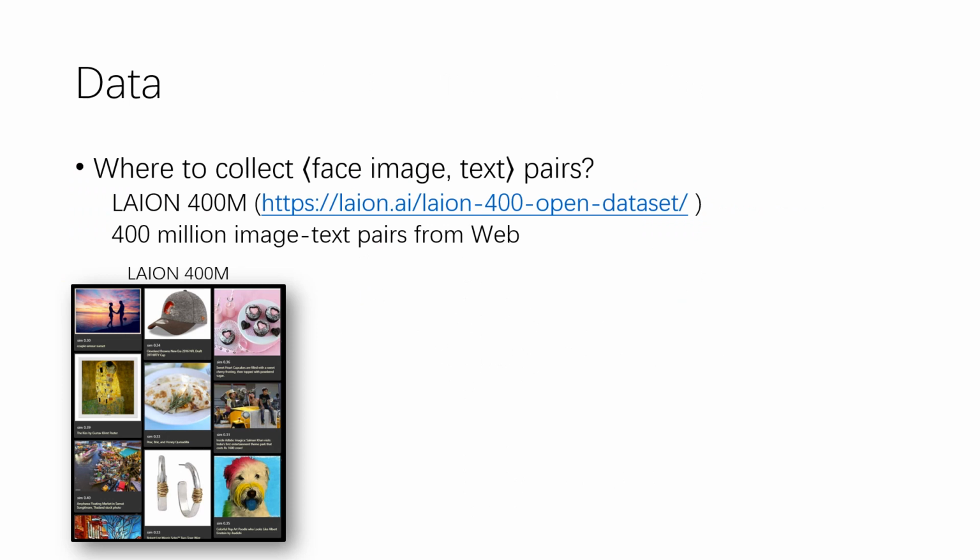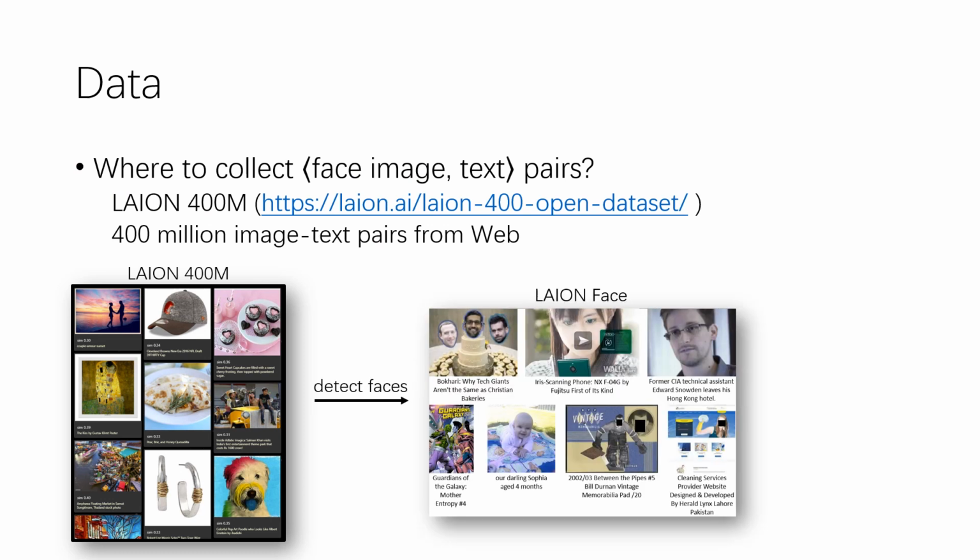In the meantime, a dataset called LAION-400M is released. It consists of 400 million image-text pairs that are crawled from the web. We filter this dataset using a face detector and keep only images containing faces. This results in 50 million pairs, which we call LAION-Face. We also randomly sample from this 50 million data and form a 20 million subset. Most of our experiments use this 20 million dataset for fast verification.